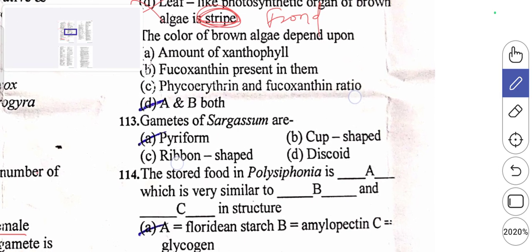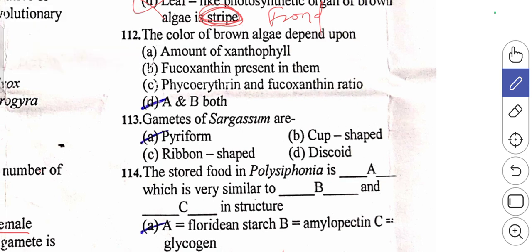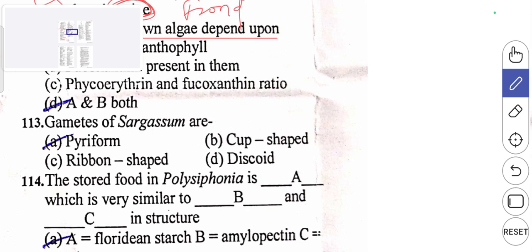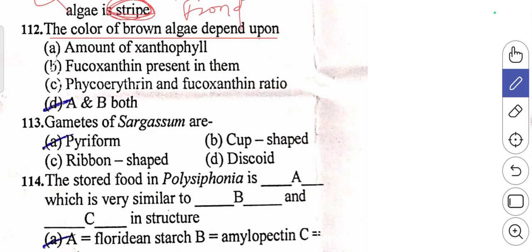So we'll discuss the next one, that is, the color of brown algae depends upon which one? The color is mainly decided by the presence of pigments in the plant body. Which type of pigment is present in the plant body will decide the color in these organisms.